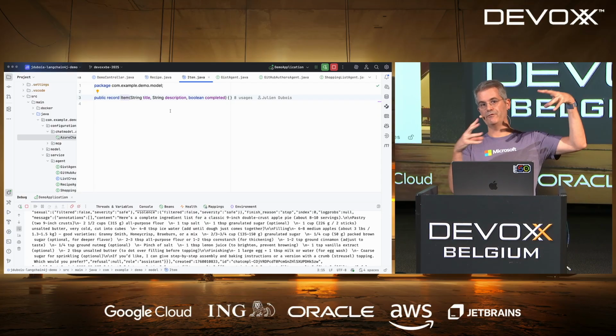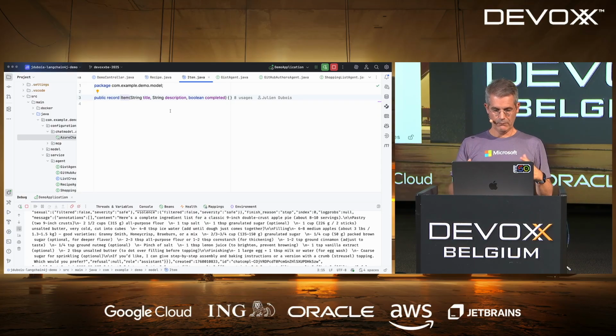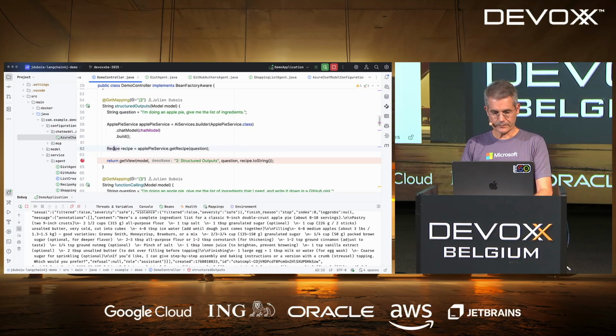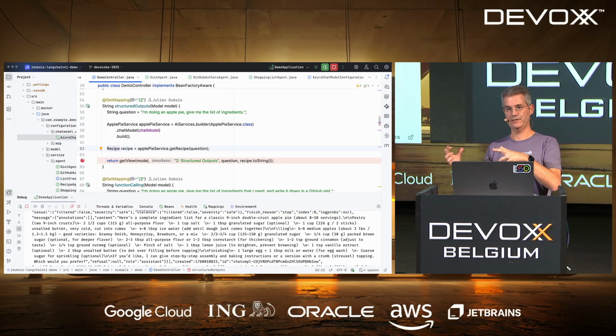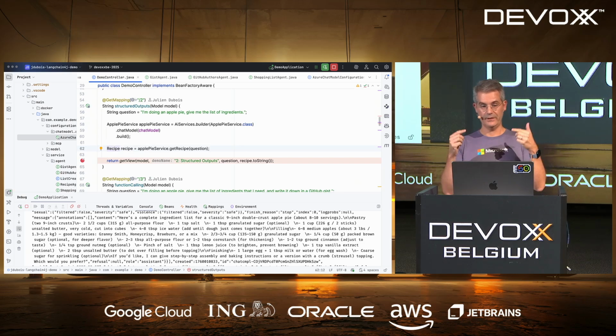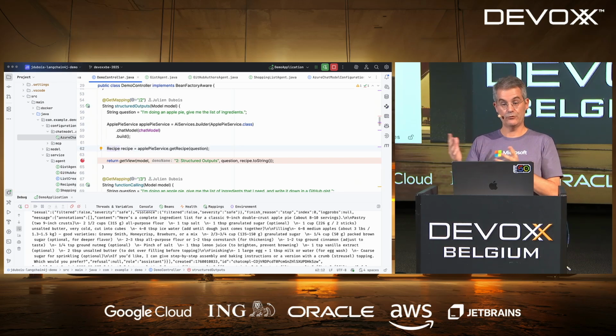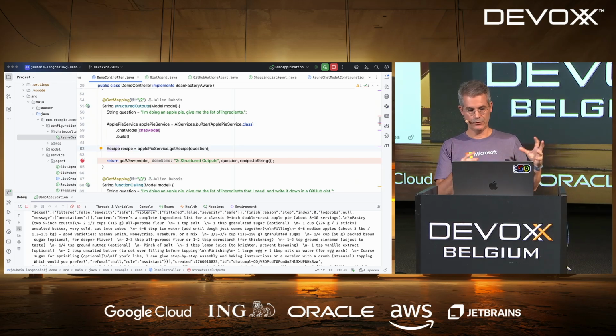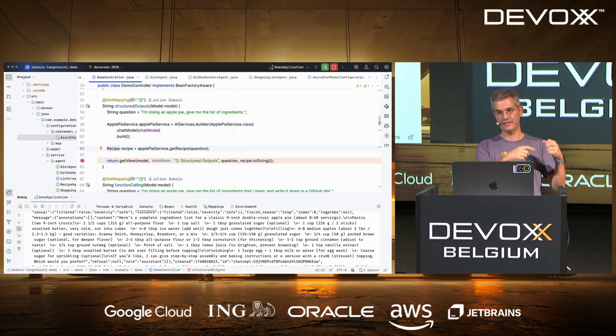Just to show, here I've got a Java graph of objects, which is a little bit complex. All I'm doing here, basically, is telling the LLM I want you to generate JSON data that follows a schema that could be mapped to this Java object. So LangChain4j is going to introspect the Java object, generate the schema, send it to the LLM, and when it comes back, we'll be able to map it.